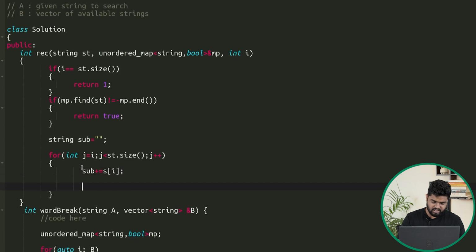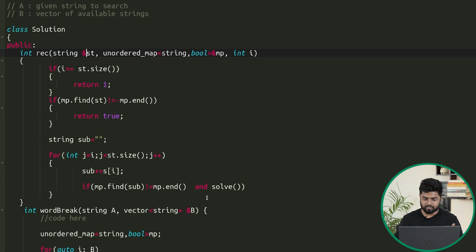Then we will check if map dot find of this particular substring so far is not equal to map dot end. So if this substring is present inside the map, and at the same time the solve function for the remaining string, starting from the next index till the end, is returning a true, then we say that yes, it is present. So we'll be passing the string st, or you can say the string a, then the map also, and the index as j plus 1.